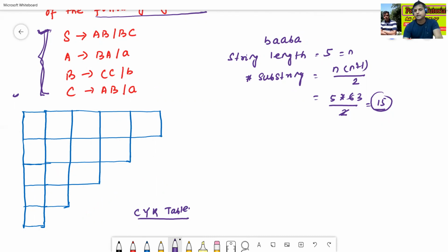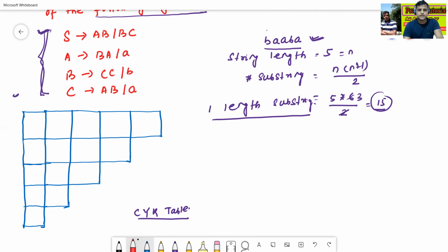Okay. What is the process? Since the string is given, BAABA, now we'll get the one length substrings. How to get the one length substring? Here, the one length substrings are B, A, A, B, A.